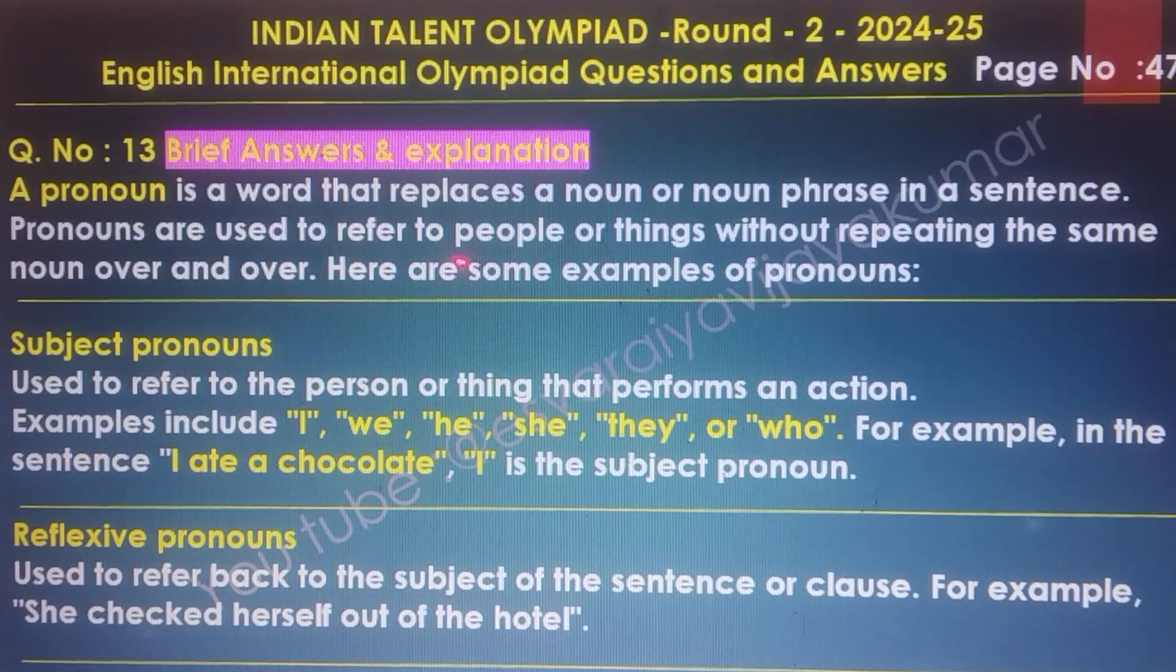A pronoun is a word that replaces a noun or noun phrase in a sentence. Pronouns are used to refer to people or things without repeating the same noun over and over. Here are some examples of pronouns. A subject pronoun is used to refer to a person or thing that performs an action. Examples include I, we, he, she, they, or who. For example, in the sentence I ate a chocolate, I is the subject pronoun. And reflexive pronouns are used to refer back to the subject of the sentence or clause. For example, she checked herself out of the hotel.